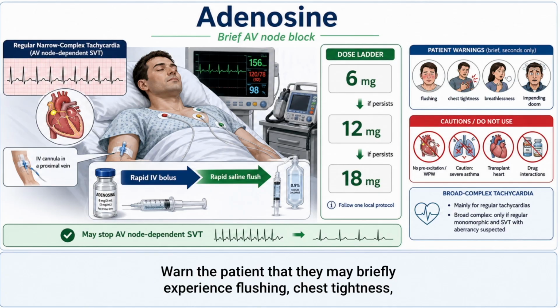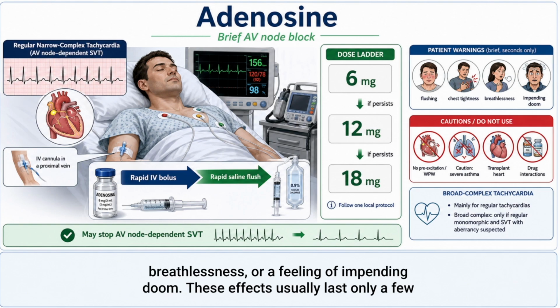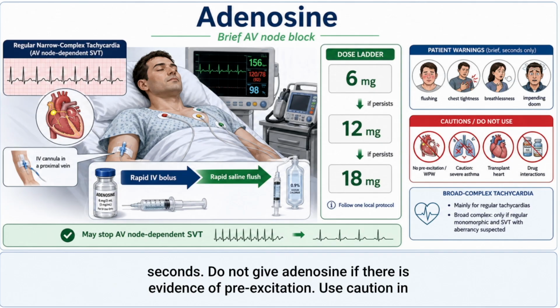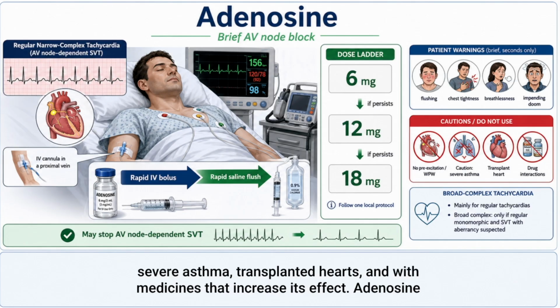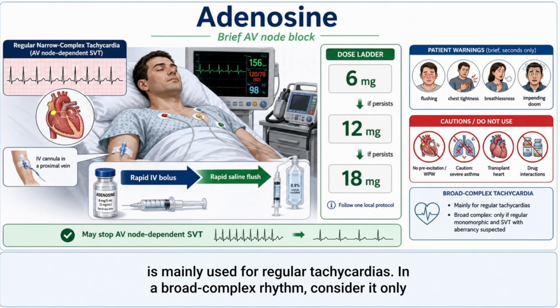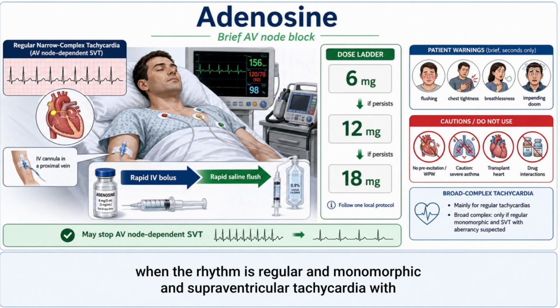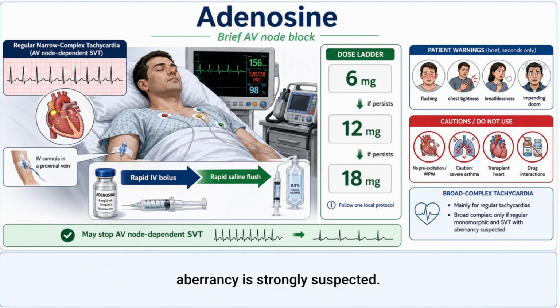Warn the patient that they may briefly experience flushing, chest tightness, breathlessness, or feeling of impending doom. These effects usually last only a few seconds. Do not give adenosine if there is evidence of pre-excitation. Use caution in severe asthma, transplanted hearts, and with medicines that increase its effect. Adenosine is mainly used for regular tachycardias. In a broad complex rhythm, consider it only when the rhythm is regular and monomorphic, and supraventricular tachycardia with aberrancy is strongly suspected.